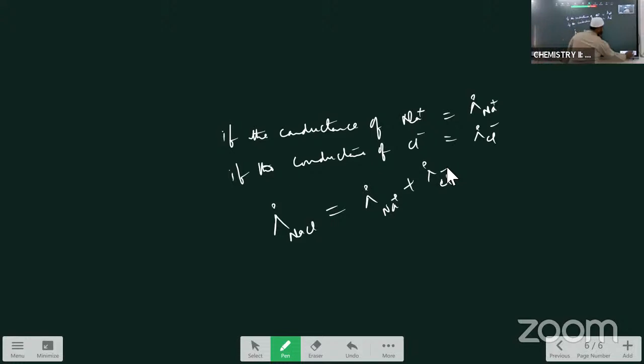Now after this, what are the uses or applications of the Kohlrausch law? I am explaining to you the applications of the Kohlrausch law. Applications.